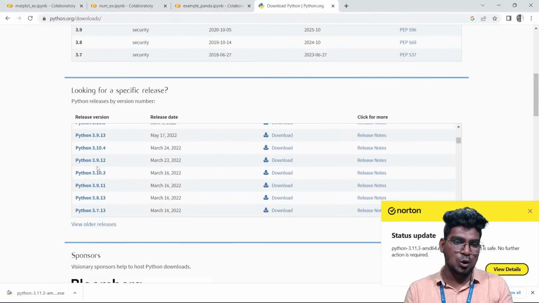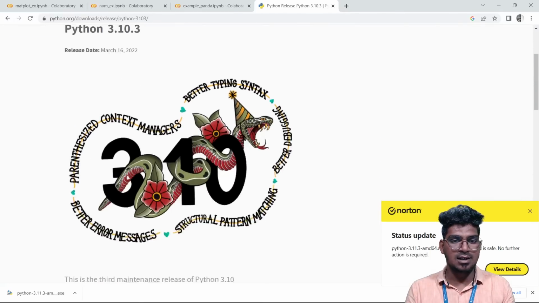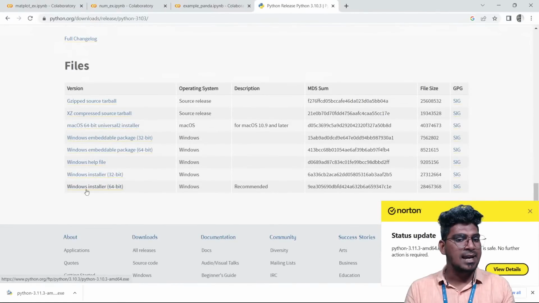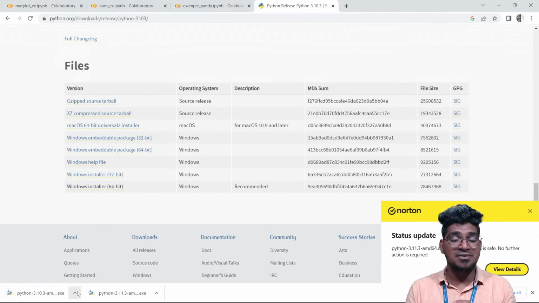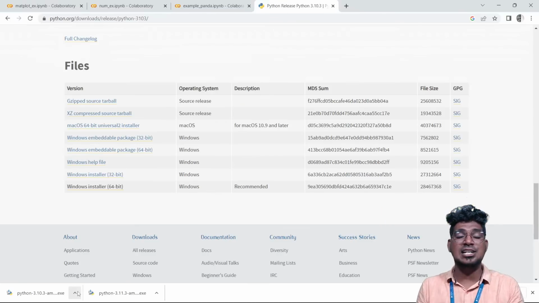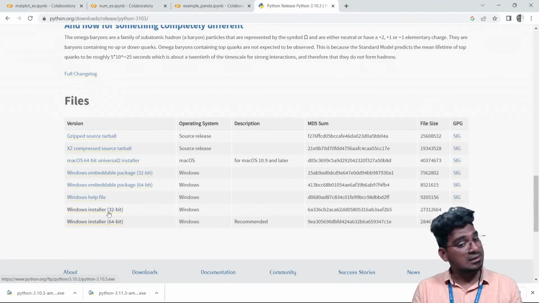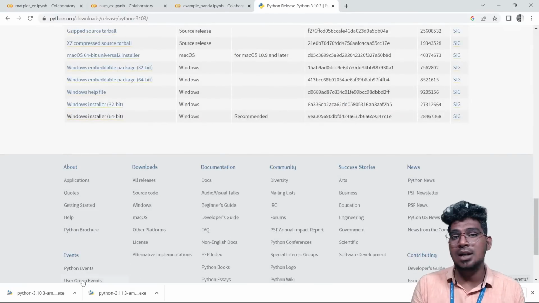If you want to download one, for example 3.10.3, just click here, scroll down, and click the Windows installer. It downloads the exe file that we need to install on our system. You can also download the 32-bit here, and I am going to download this 64-bit one here. So how to install this one?